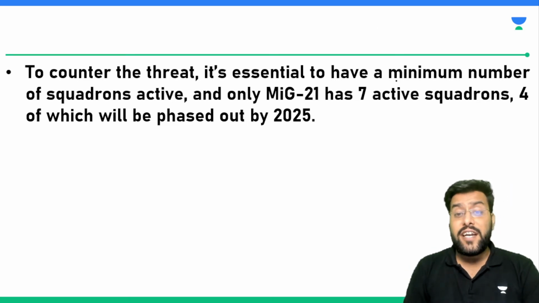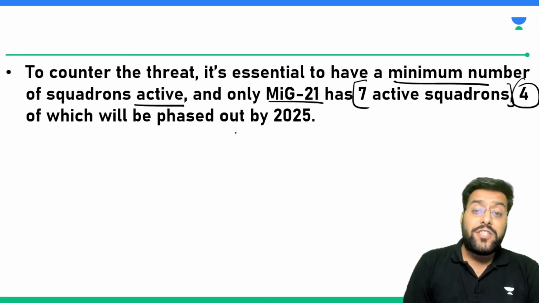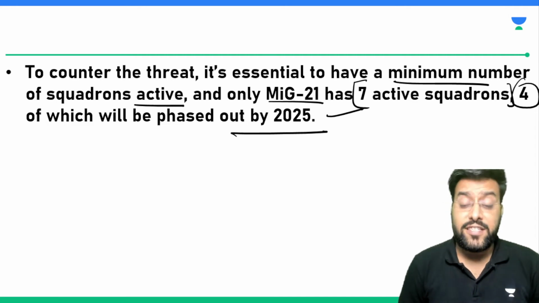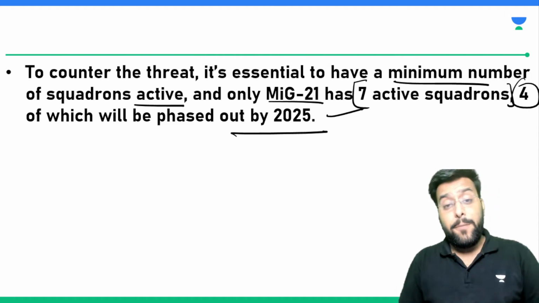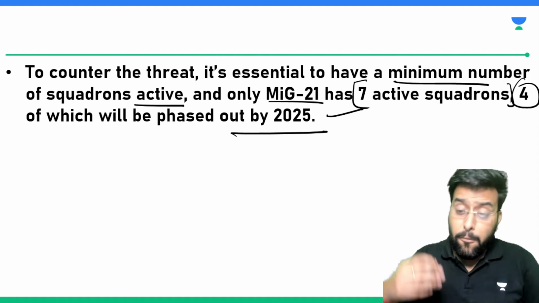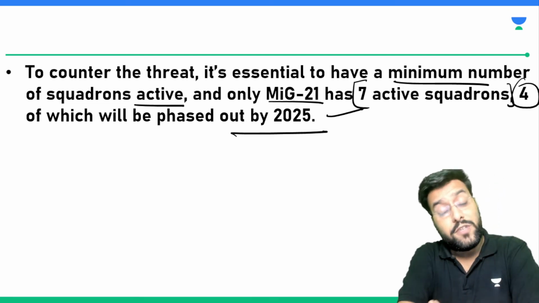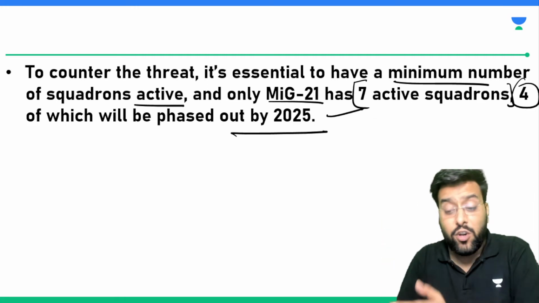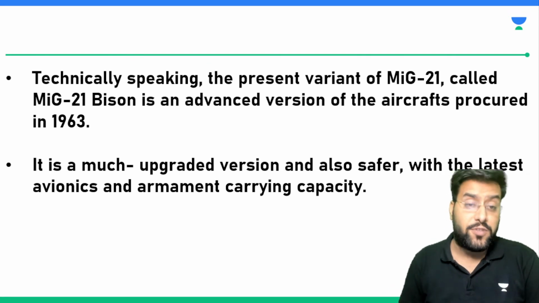To counter this threat, it is essential to have a minimum number of squadrons active, and the MiG-21 has 7 active squadrons, 4 of which will be phased out by 2025. So out of 32 squadrons, 7 active squadrons are operated by the MiG-21 only, and 4 of them will be phased out. So what we are trying to do here is, we understand that there is some threat associated, there are some issues with the MiG-21, but we cannot phase it out immediately. It will be done on a gradual basis, and year after year we are seeing such phase-outs.